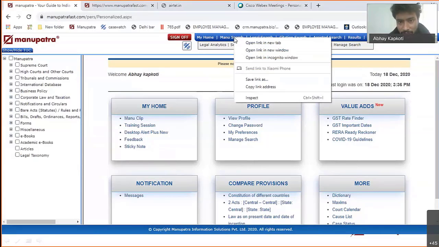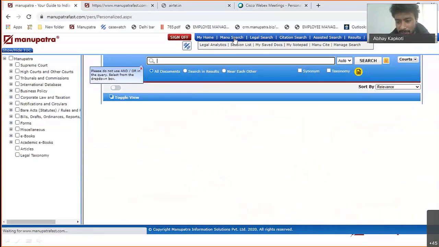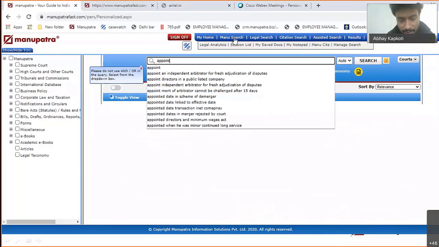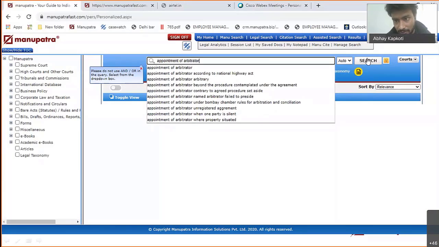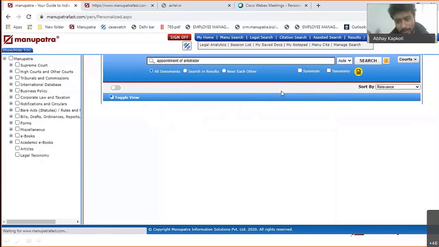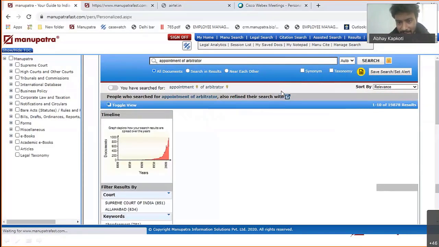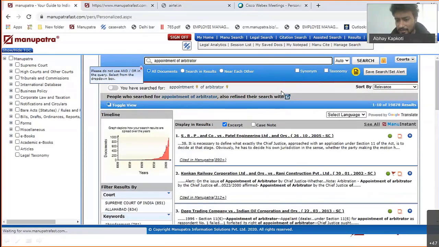So this is the first one, which is the Manu search. Manu search is basically our Google. This is the most preferred search among all the searches. It has been there from day one. In Manu search, you just have to type here, say, appointment of arbitrator, and it uses natural language processing, so you don't have to frame a query. Anything that is coming to your mind, you can write it, and it will fetch you relevant results. That's why it's our bread and butter.